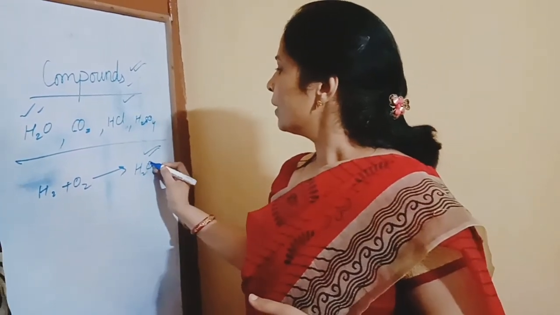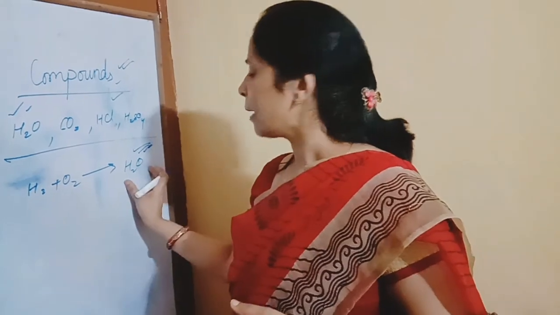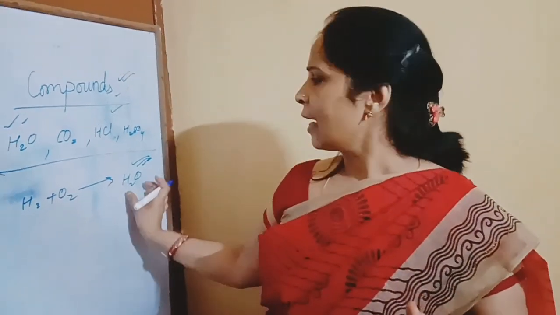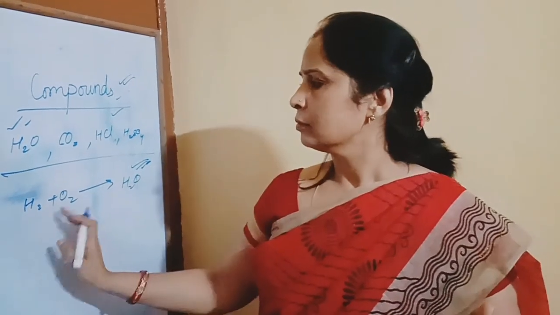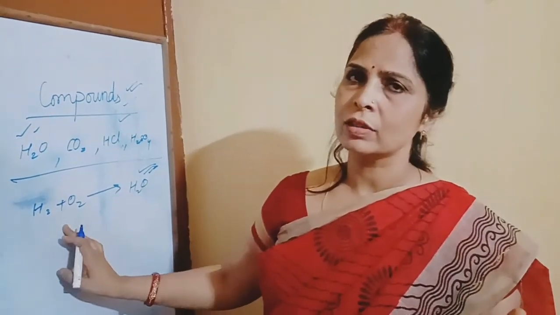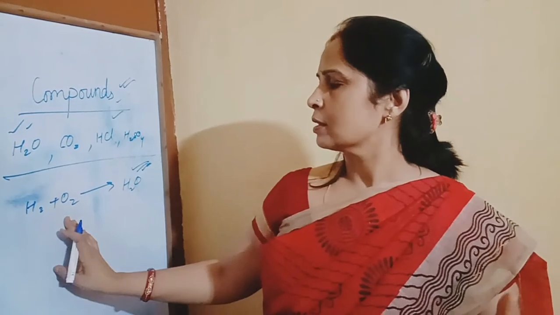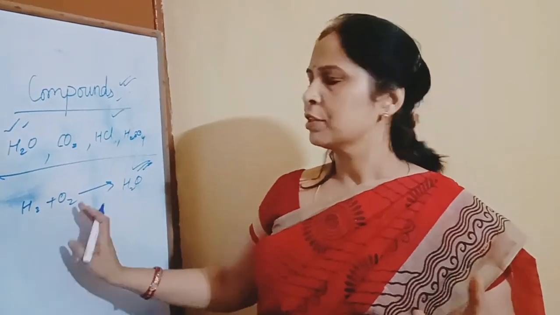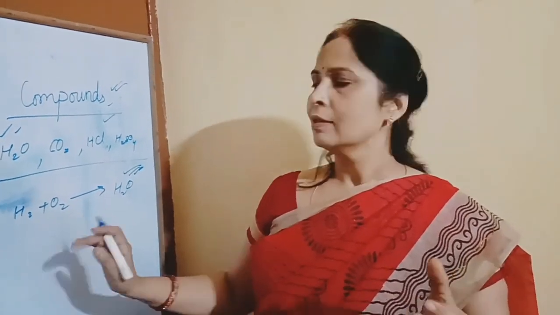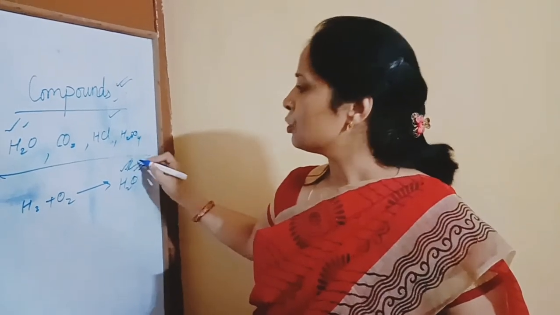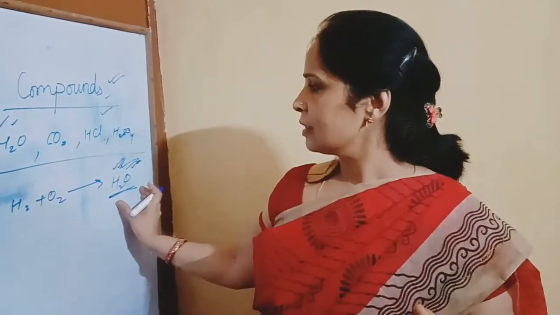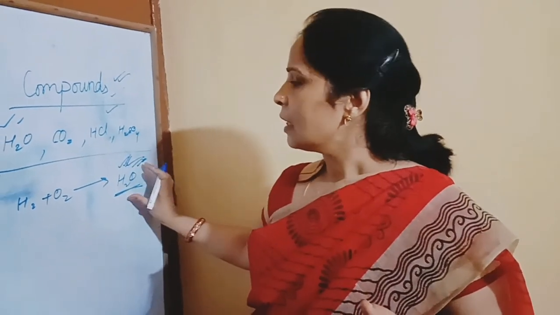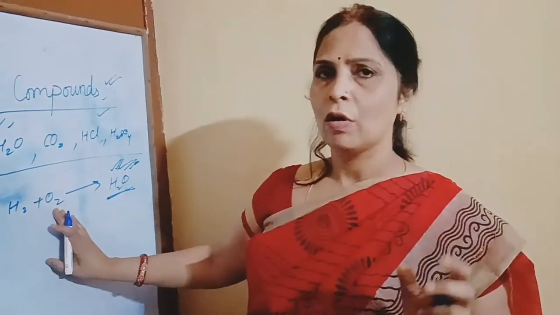Means water is a compound which has entirely new properties, different from hydrogen and oxygen. It is not a mixture of hydrogen and oxygen, it is a new substance. The properties of water are different from hydrogen and oxygen.